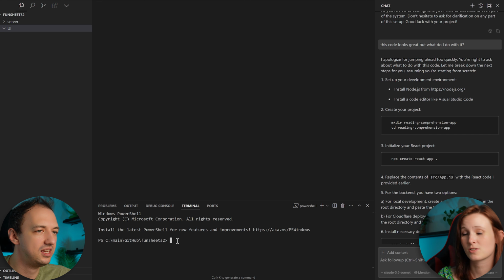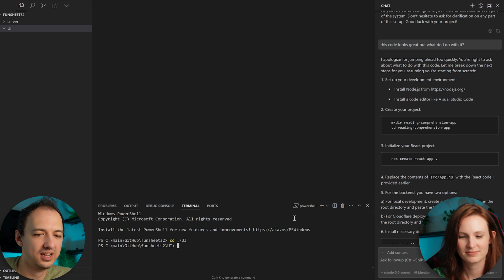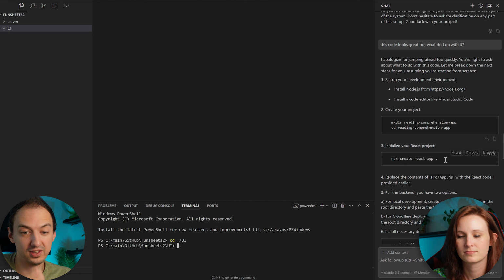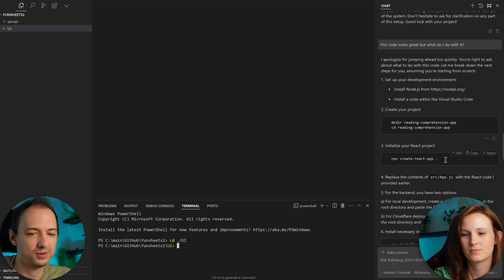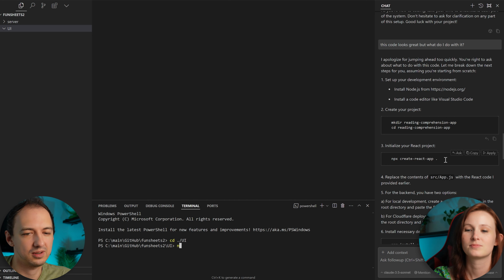So just type cd, space. Ooh, it turned yellow. Now go ahead and initialize your React project. So you can copy that command right there and run it in the terminal. So I initialize it by typing it into this terminal, and pushing enter. When you press enter, it runs the command.